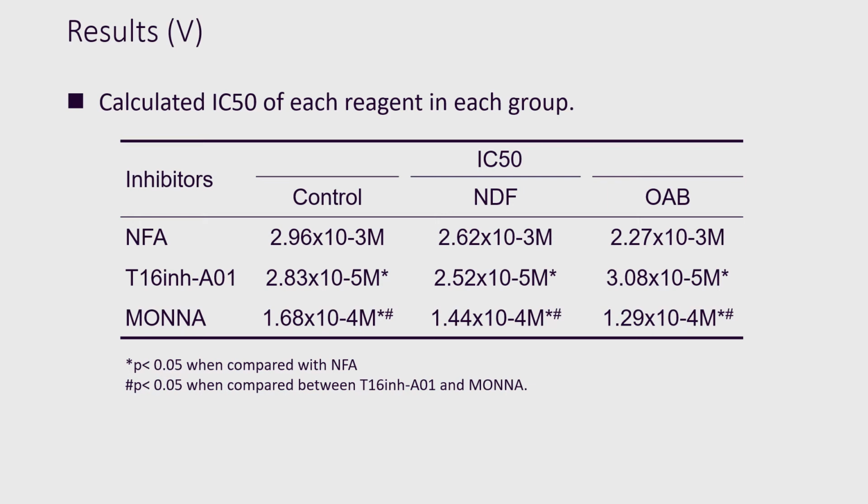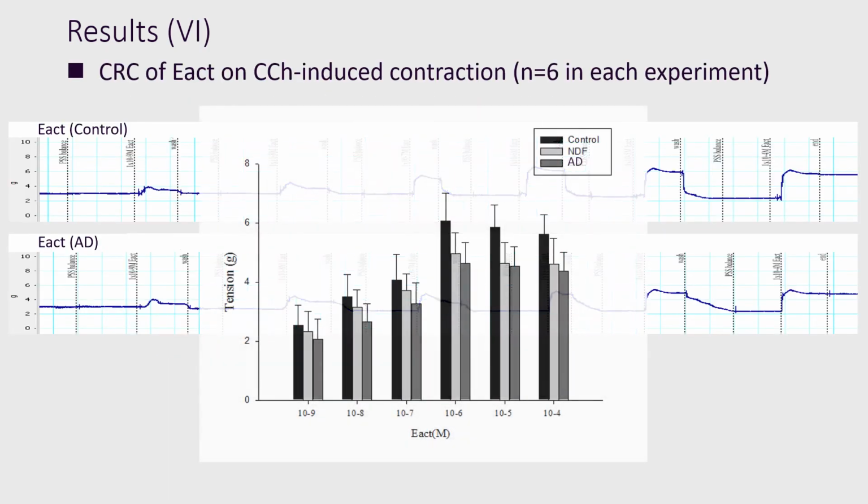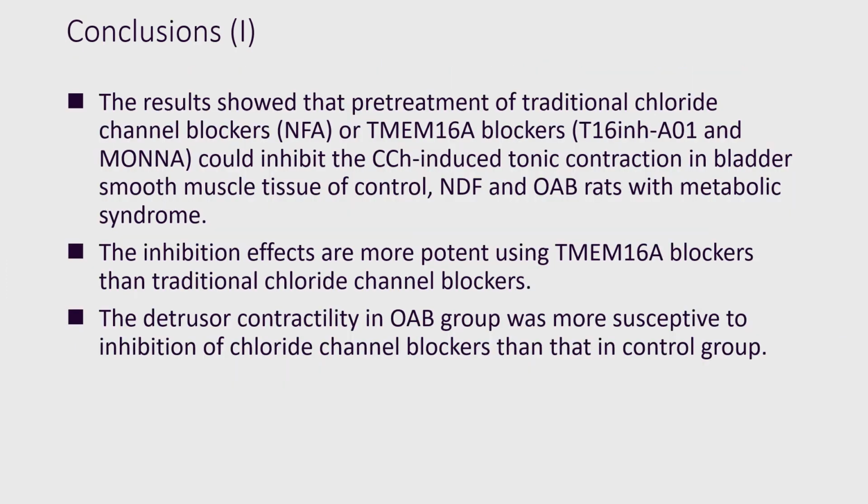And the inhibitory effects of TMEM16A blockers, including T16INHA01 and MONNA, on CCH-induced contraction are more potent than those of the traditional chloride channel blocker, which is NFA. E-act could induce tonic contraction on isolated rat detrusor in control NDF and AD groups. The contractility increased as the concentration of E-act increased.